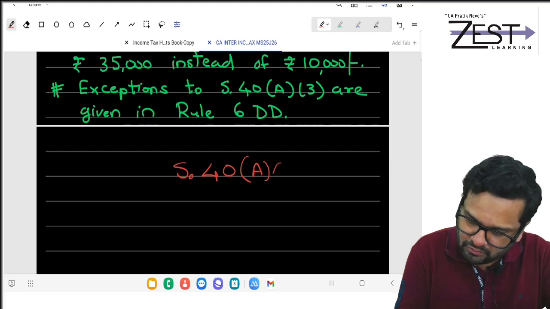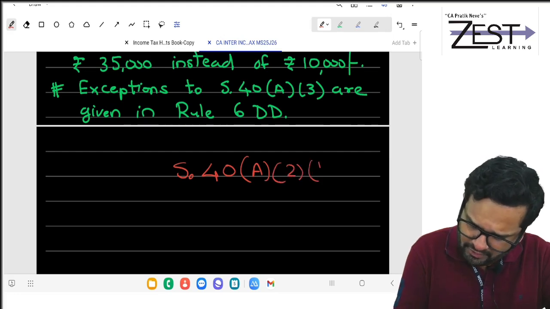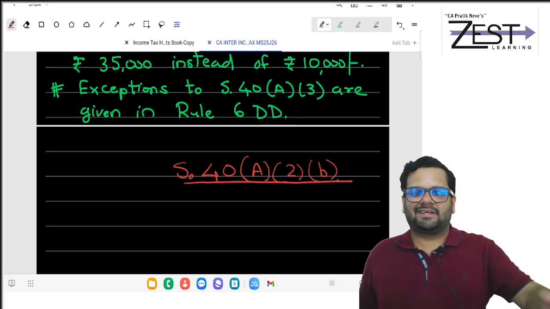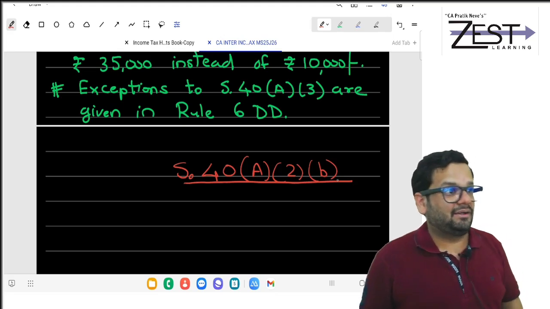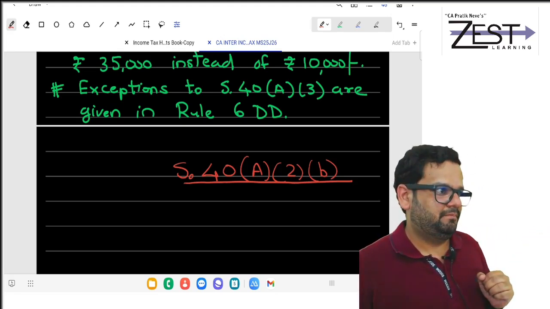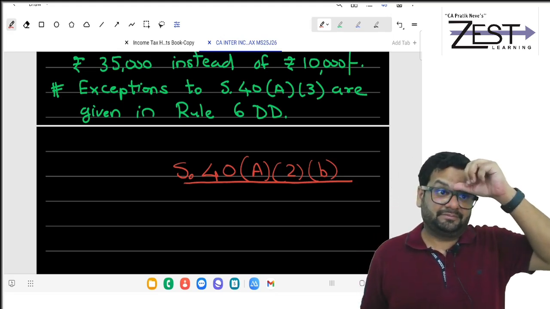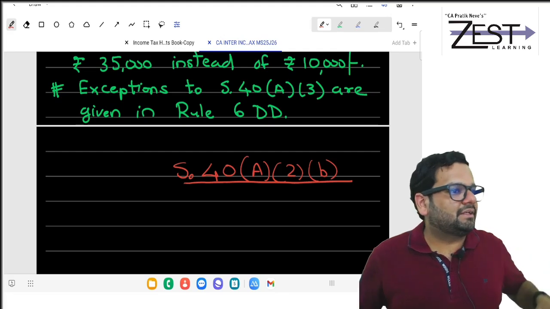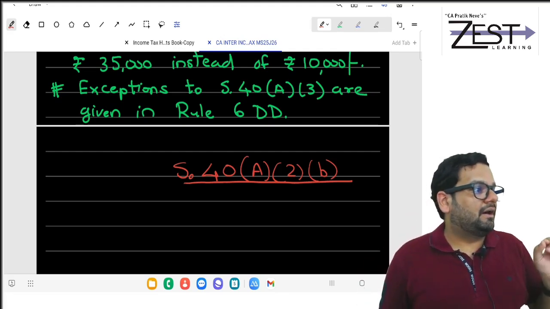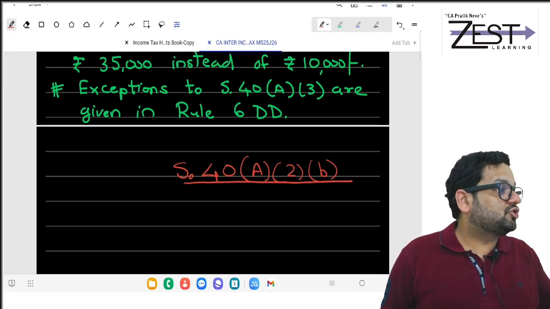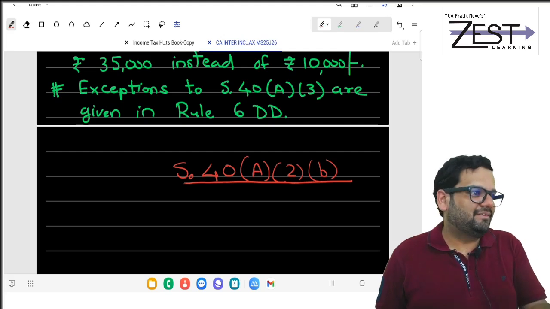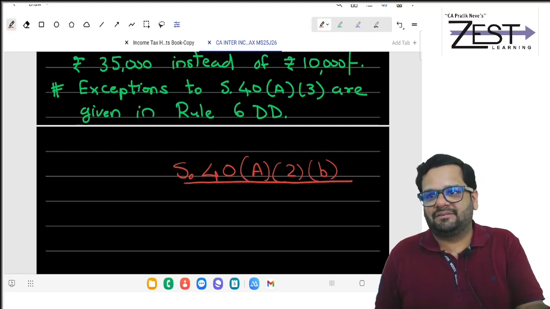Section 40A(2)(b). What is this? In my business, suppose I have shown that my mother is working and I am paying her salary.